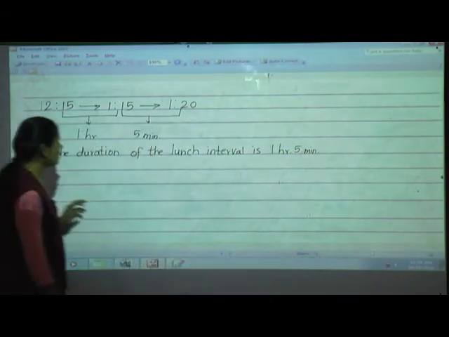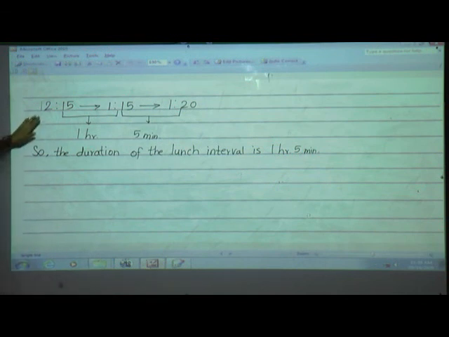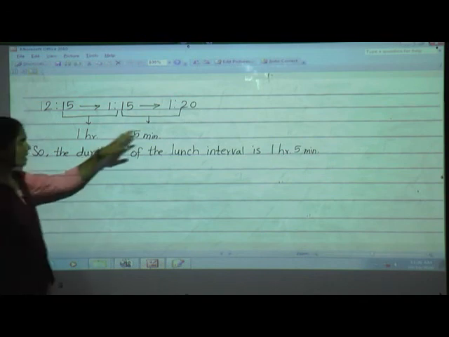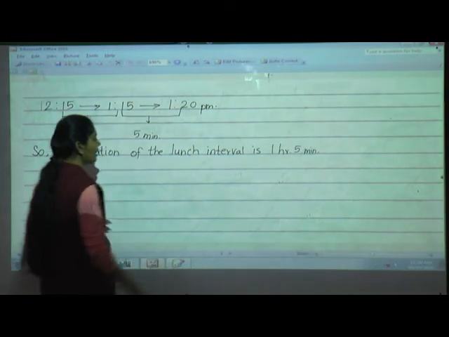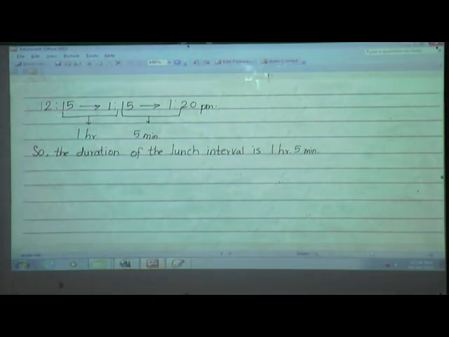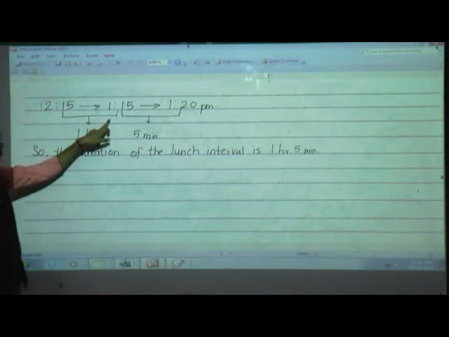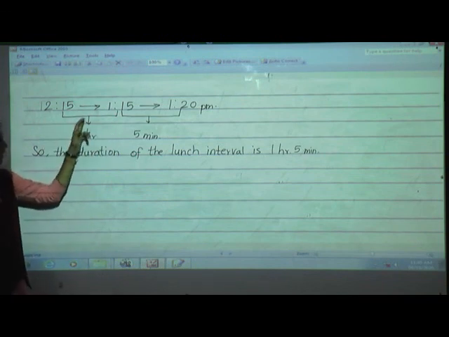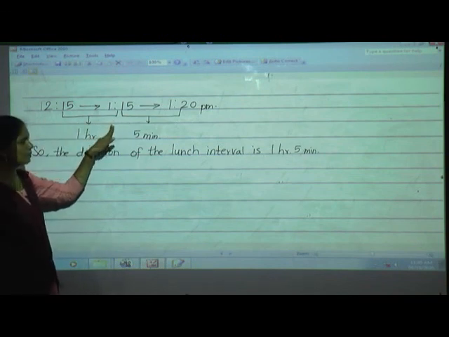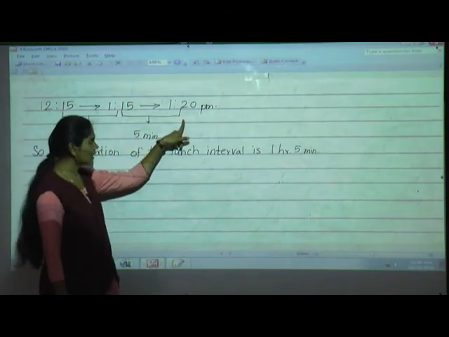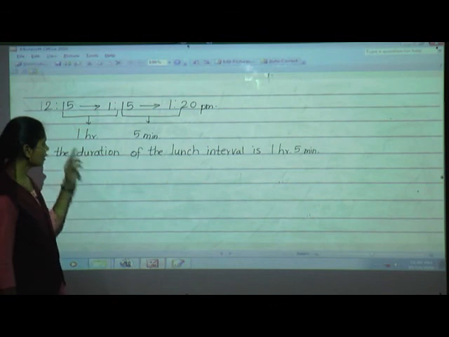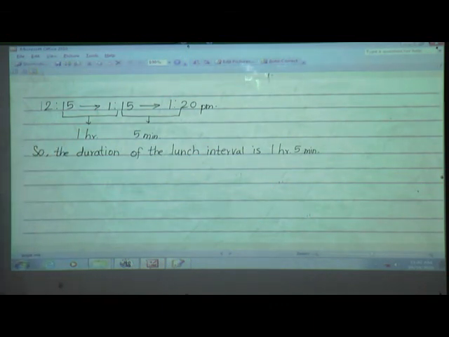Because see here, the lunch interval started at 12:15, okay, and it will finish at 1:20 p.m. So from 12:15 to 1:15, it's 60 minutes, means 1 hour. Then from 1:15 to 1:20, it's 5 minutes. Okay, so the lunch duration is 1 hour and 5 minutes.